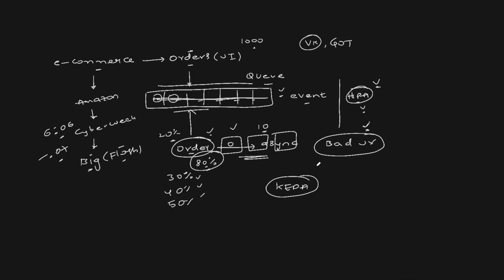What KEDA does, as the name itself suggests, is an event-driven approach. So KEDA does not rely on metrics like CPU. When you install KEDA on a Kubernetes cluster, there is a component called the KEDA controller. You can ask the controller to watch the queue. It can be RabbitMQ, Apache Kafka, or Amazon SQS. It will start looking at the queue.